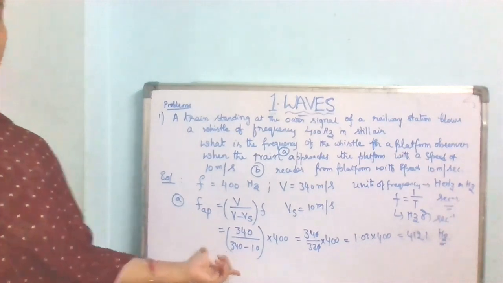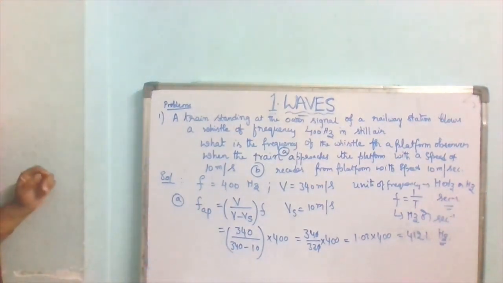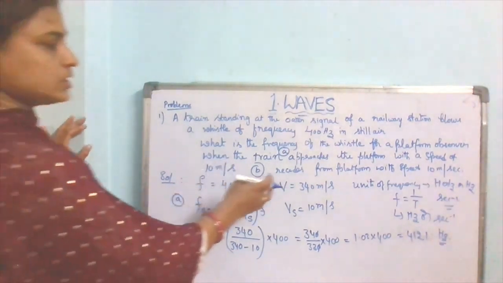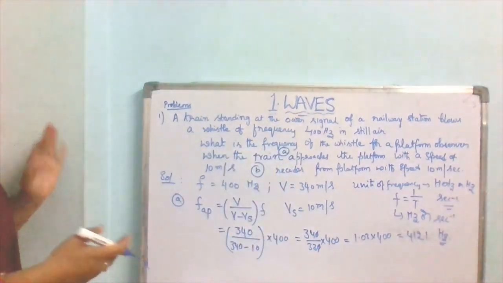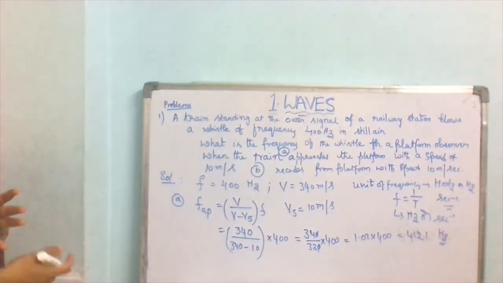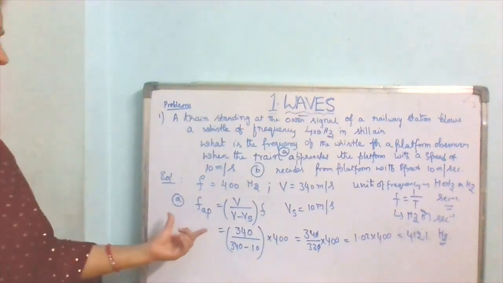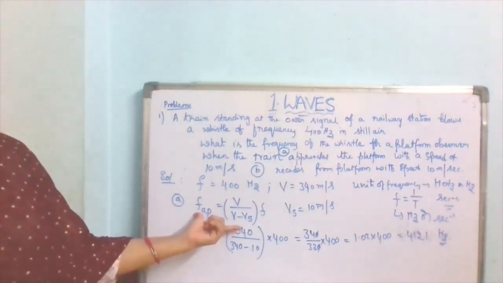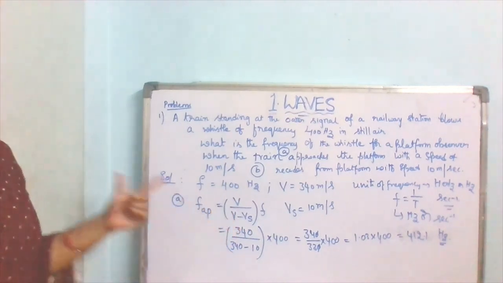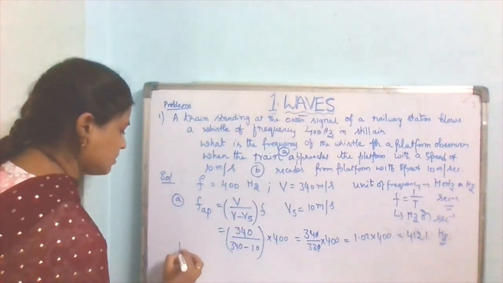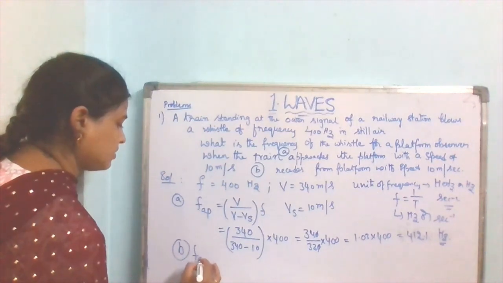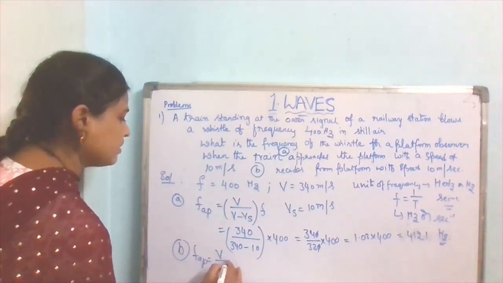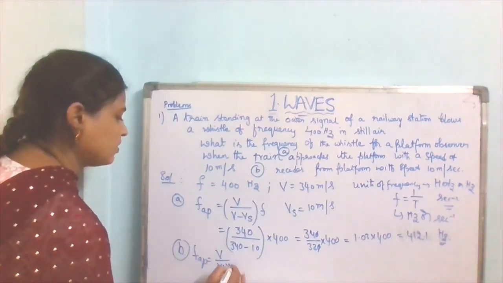What is the next problem? Recedes. That means it leaves. So when it leaves, what happens? This formula becomes the apparent frequency is equal to V by V plus Vs into F.